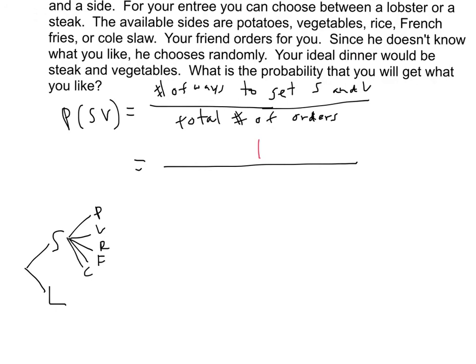So for each one of these, they're going to have 5 branches. So there are a total of 10 orders, because 2 choices here, and then each of these choices has 5 choices. So 2 times 5, we have 10. So our probability of getting steak and vegetables would be 1/10.